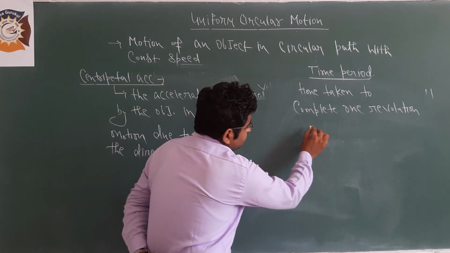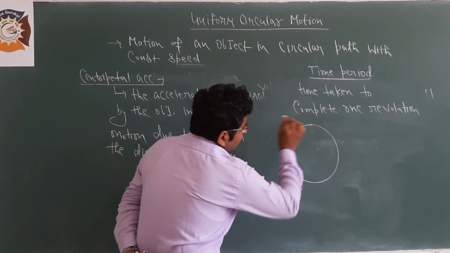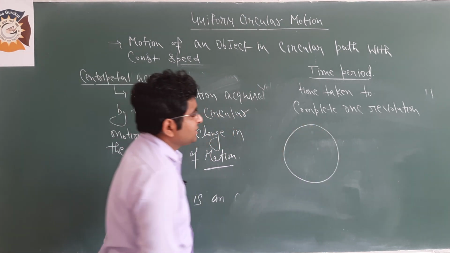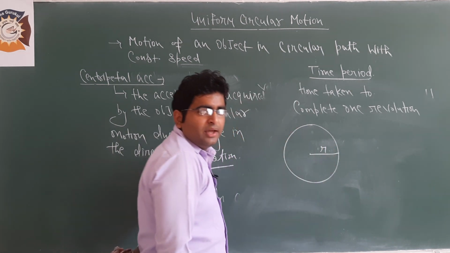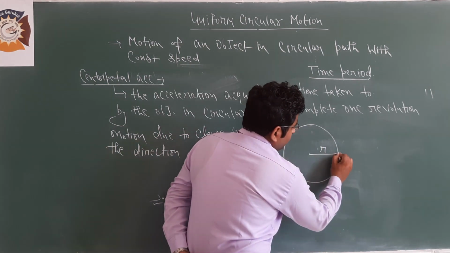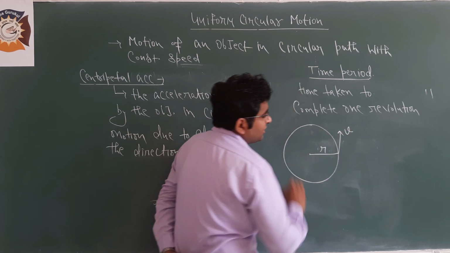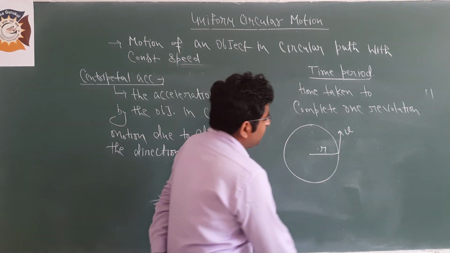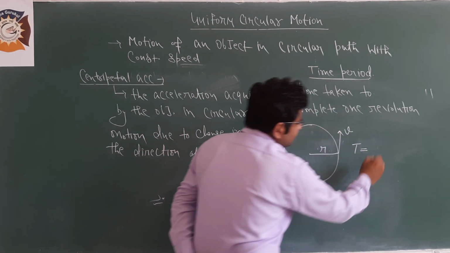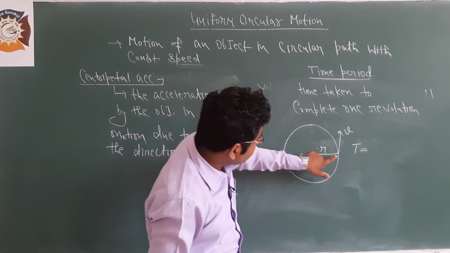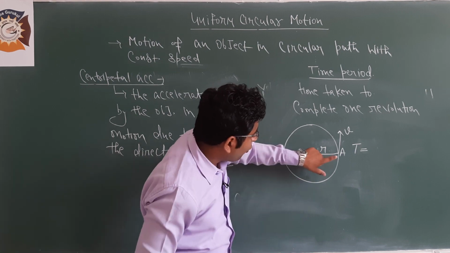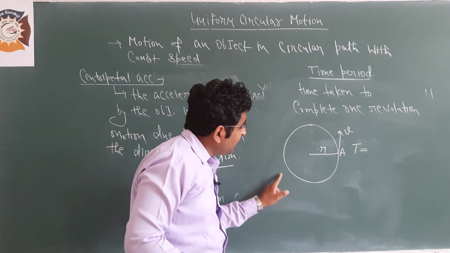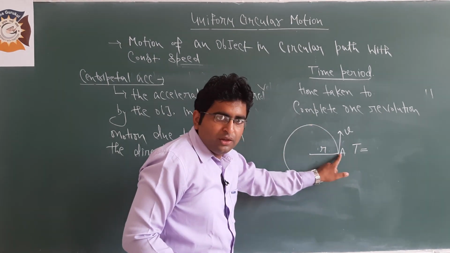For example, you are moving in a circular path, the radius of that circular path is r and the speed is v. So time period will be equal to distance upon speed. For example, the initial position is point A and you have performed one revolution, so again you will come back to point A. Clear?